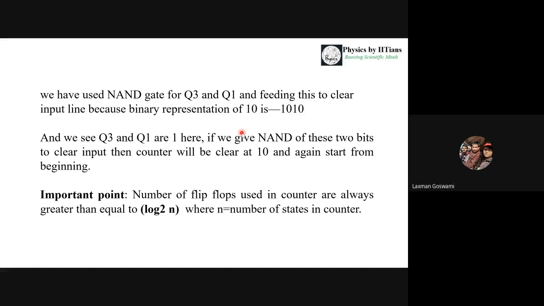So one important point that we want to discuss is that if we want to calculate the number of flip-flops required to count a particular sequence, the number of flip-flops should be greater than or equal to log2 N, where N is the number of states in the counter. Suppose we are considering the decade counter, so we will put N as 10 here. So 10 states are there, so log2 10 is approximately 4. So the number of flip-flops should be greater than or equal to log2 N.